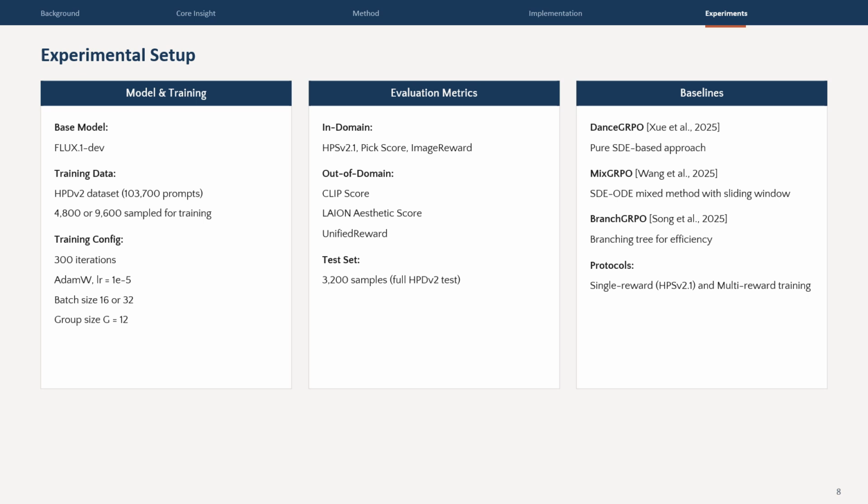For experiments, we use Flux.1-dev, and train on the HPDv2 dataset containing over 100,000 prompts. We evaluate across 6 metrics, covering both in-domain preference and out-of-domain generalization. Our baselines include Dance GRPO, Mixed GRPO, and Branch GRPO.